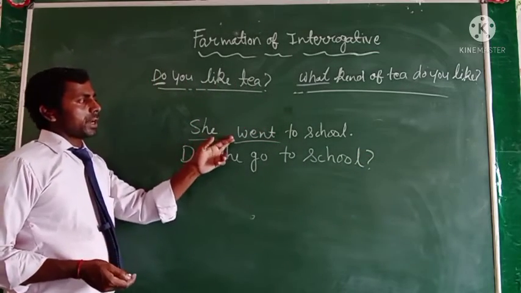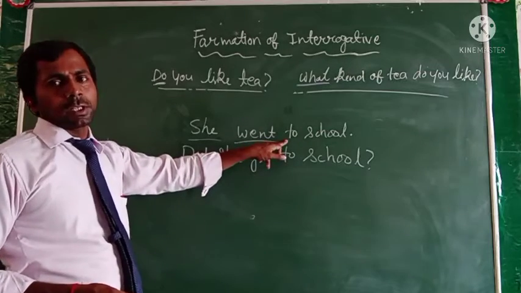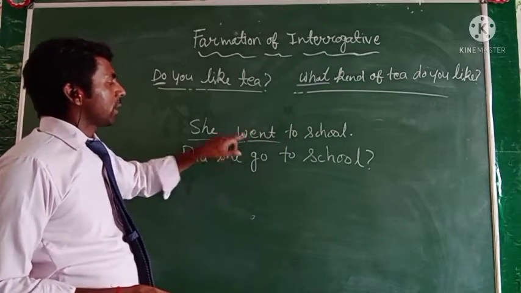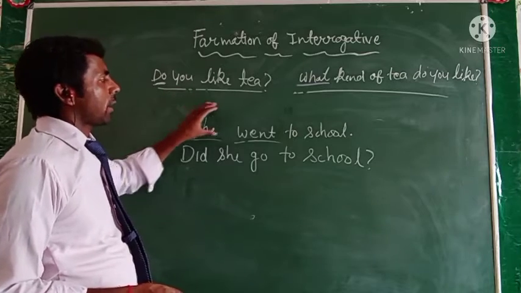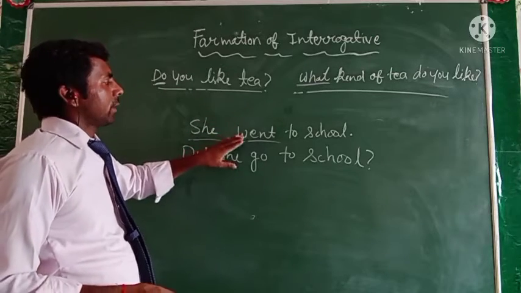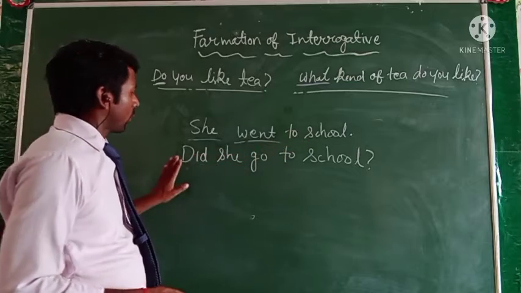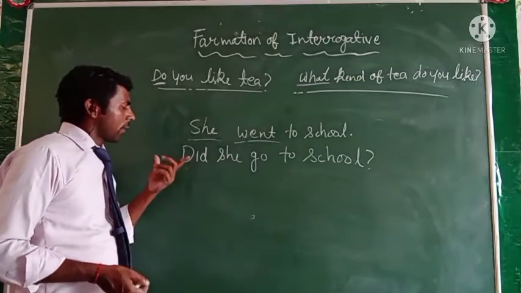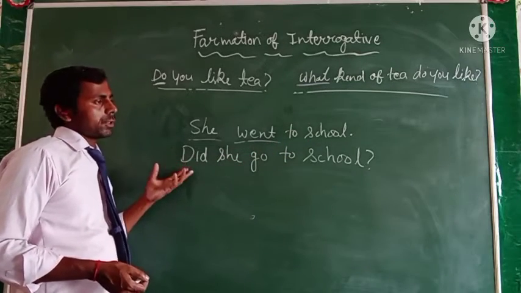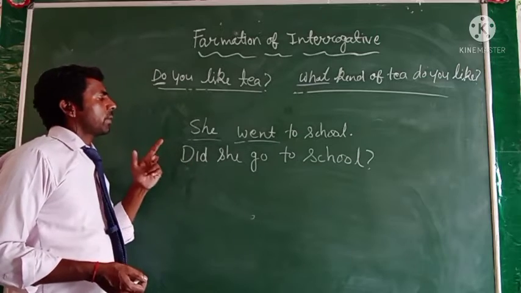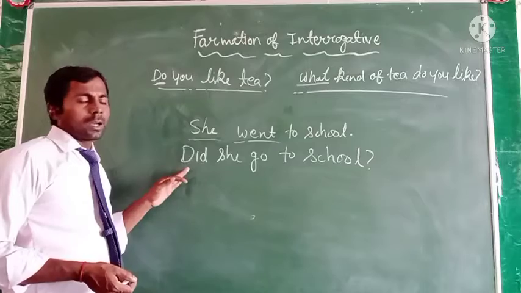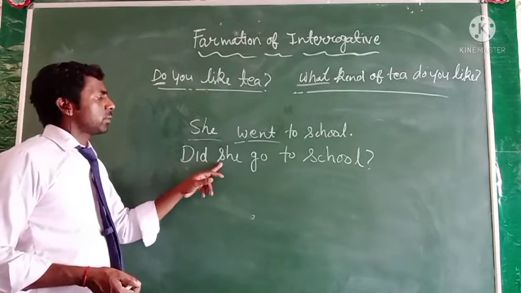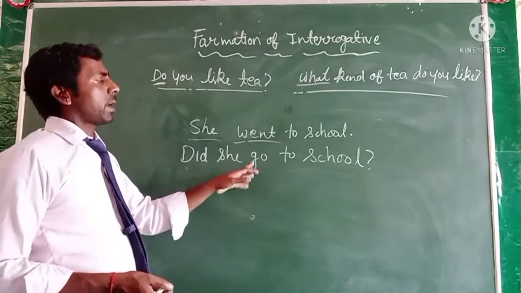She went to school is the statement sentence, and in this sentence the subject is she, went is the main verb, and to school is the object. When we convert it into an interrogative sentence, we have to use did, and did is the helping verb, then the subject, and after that the verb and the other words.